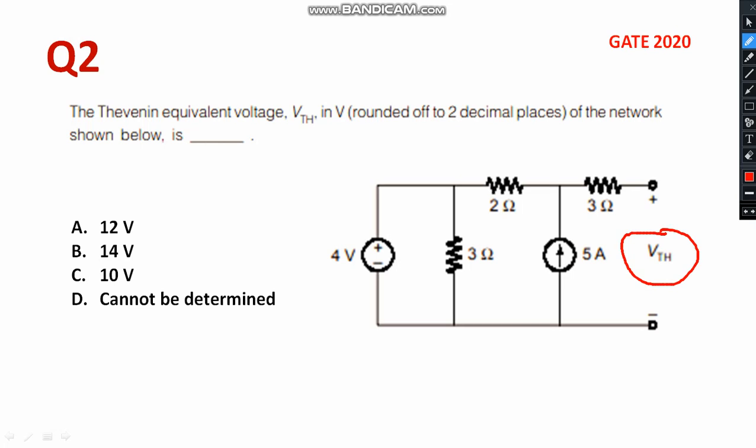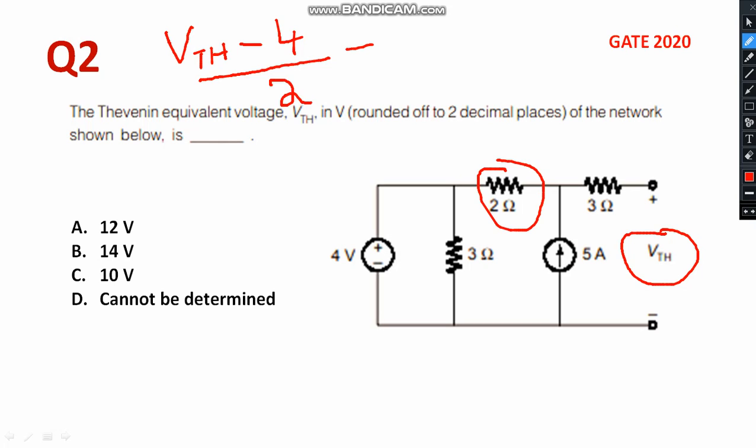Based on looking at the particular diagram, we can write the voltage drop first of all. VTH minus 4, divided by the resistance, which is 2, is equal to the current flow. What is the value of current? 5 ampere. So try to solve this. VTH minus 4 is equal to 10.